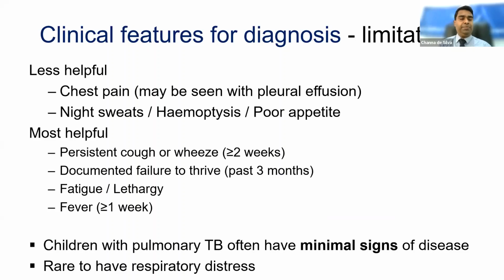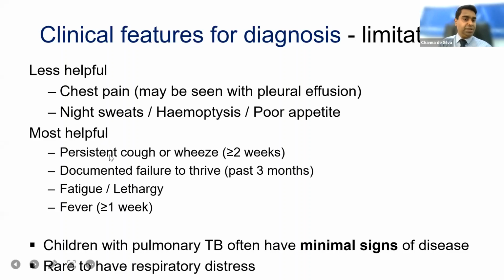Another thing is, in any disease, the clinical features are the most important thing for the diagnosis. Still, the clinical features are important, but the problem is there are many limitations in the diagnosis of TB in children, because the classic symptoms described in adults, like night sweats, hemoptysis, and sometimes poor appetite, are also not seen in children.